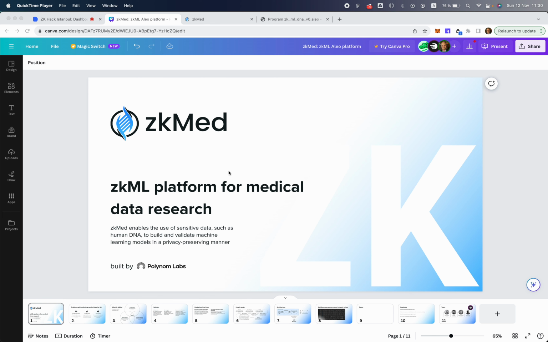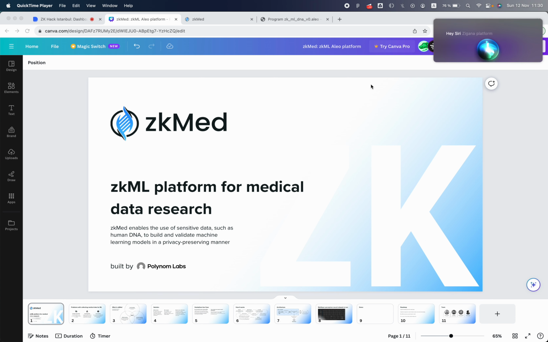Present what we built during this hackathon. The name of the project is zkMed. It's a zkML platform for medical and data research. It allows collecting sensitive data from users without compromising this data, without ever uploading it somewhere, so it never leaves users' computers.